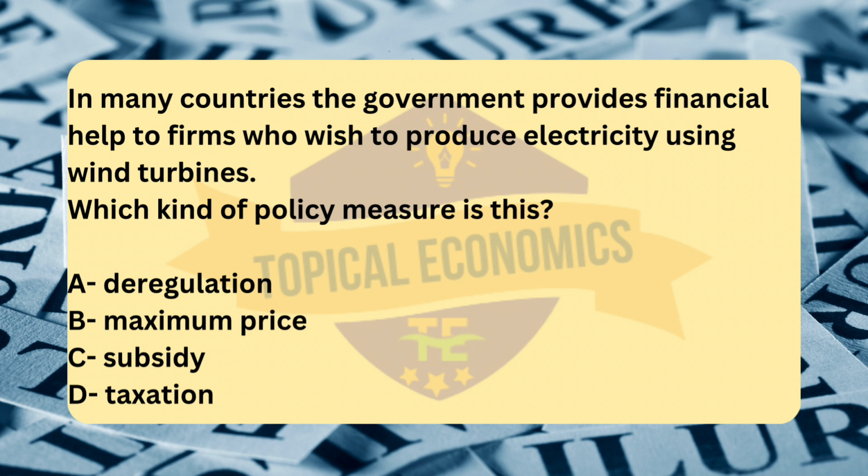In many countries, the government provides financial help to firms who wish to produce electricity using wind turbines. Which kind of policy measure is this? A. Deregulation. B. Maximum price. C. Subsidy. D. Taxation. Reference, 2018 May-June version 3. The correct answer for this question is option C, subsidy.